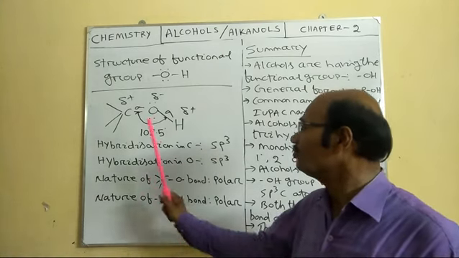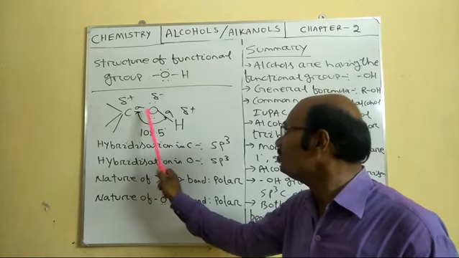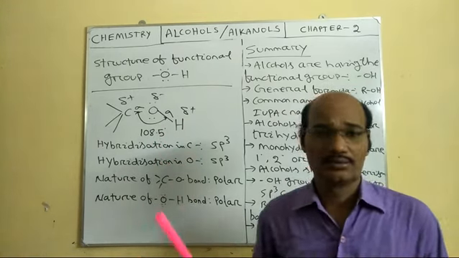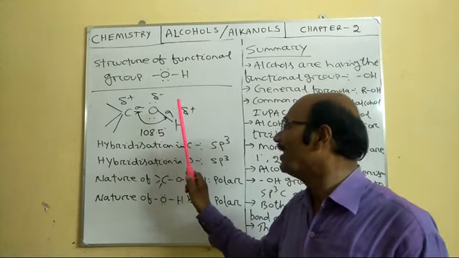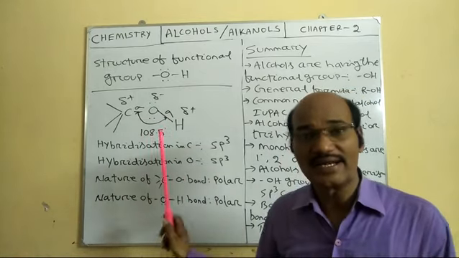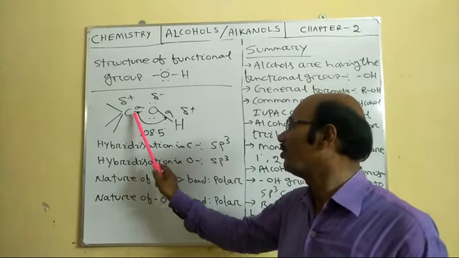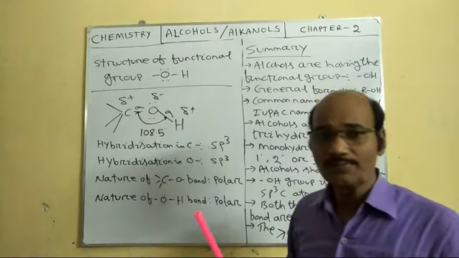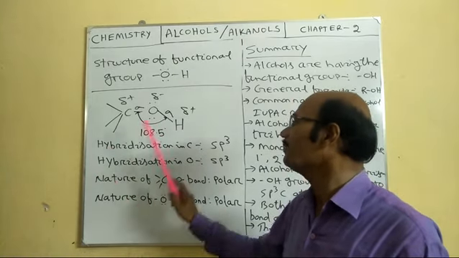One thing we have to see here: the C-O-H bond angle is 108.5 degrees, which is less than the normal tetrahedral angle. We know the normal tetrahedral angle is 109.5 degrees, and this is 108.5 degrees.